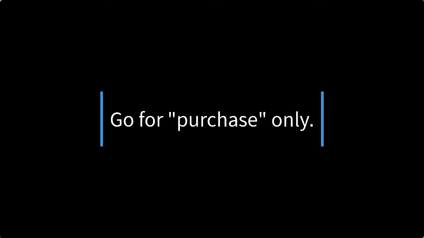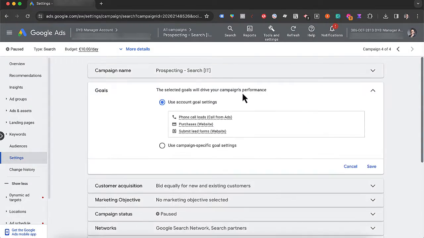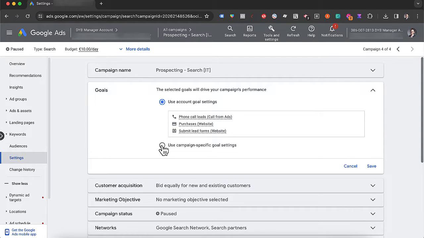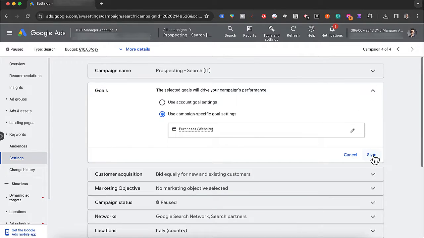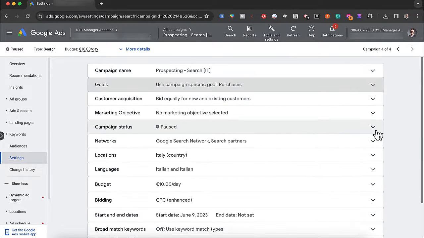Point number one, go for purchase only. Now, why do we launch brand protection campaigns for our hotels on Google Ads? Have we ever questioned the reasoning behind this? Because it may seem trivial, but the answer I'm about to provide reveals a common mistake often made. We create brand protection campaigns to safeguard the traffic that could potentially be stolen by third-party channels, right? And who are these third-party channels? Mainly the OTAs like Booking and Expedia.